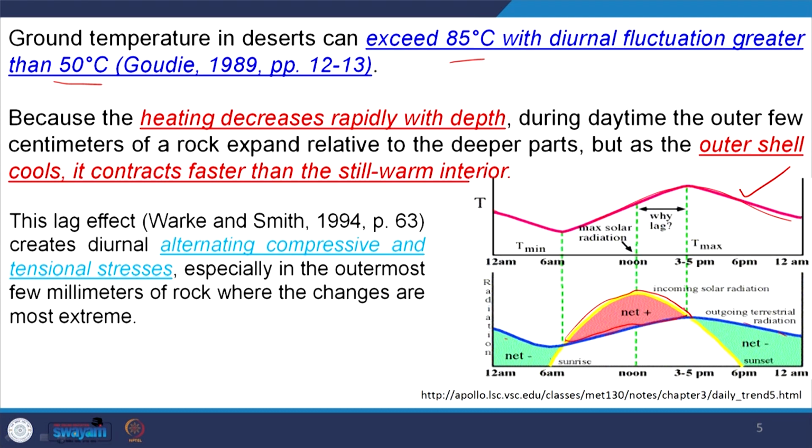So, a rock body which is accumulating this much heat is under expansion, that means under tension. This type of tension is mostly responsible for development of cracks on the rock surface, and therefore, these hot desert rocks are more prone to weathering by this thermal expansion and contraction.